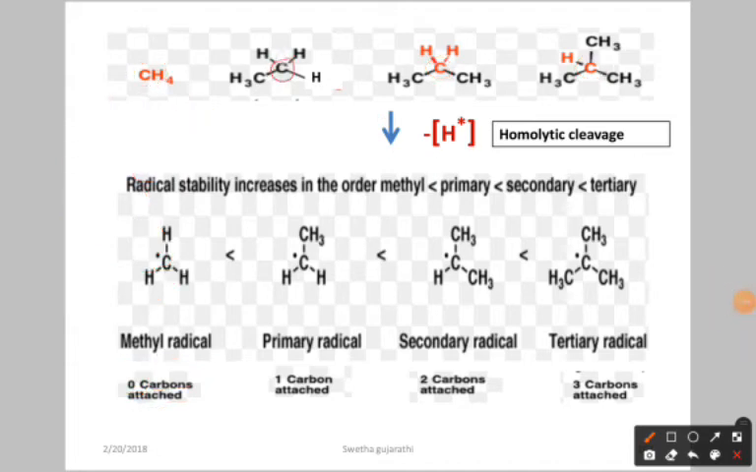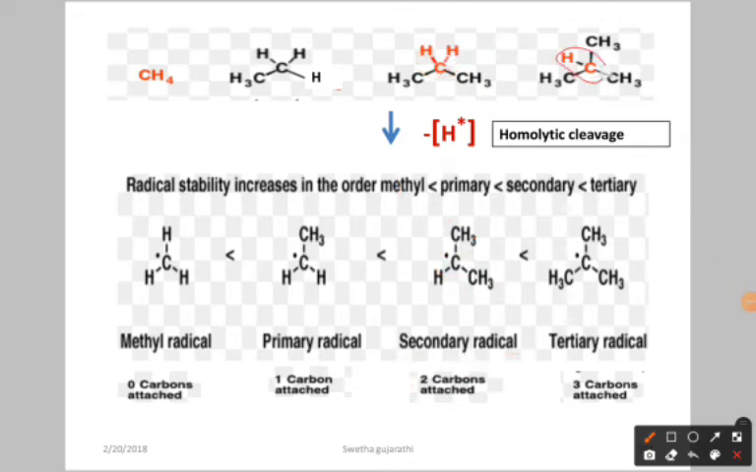Now from this carbon, if you remove one hydrogen, H dot, this carbon has one unpaired electron, and around it one carbon is attached. So it is attached to one carbon atom, and it is called a primary free radical. Now again from this molecule, from this carbon you remove one H dot. On this carbon you get one unpaired electron and it is attached to two carbon atoms, so it is called a secondary free radical, because it is attached to two carbon atoms.